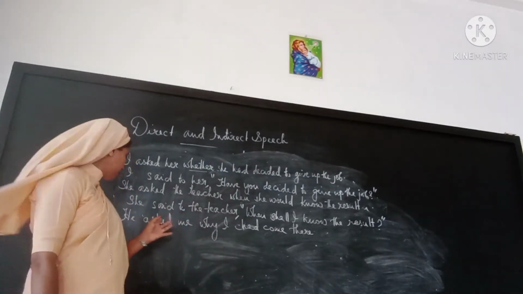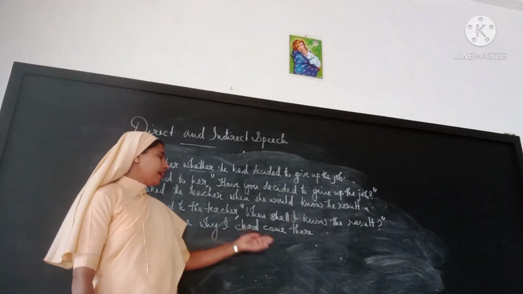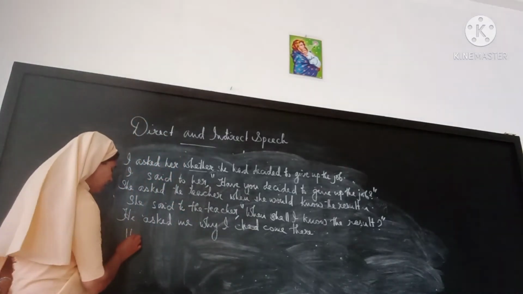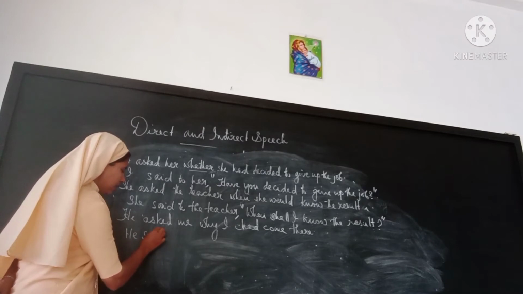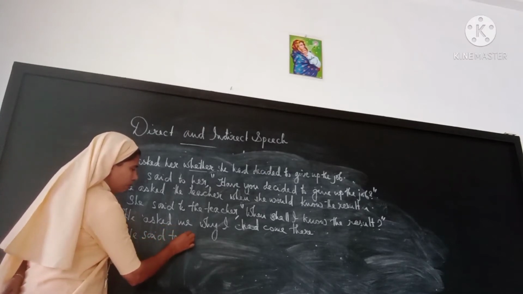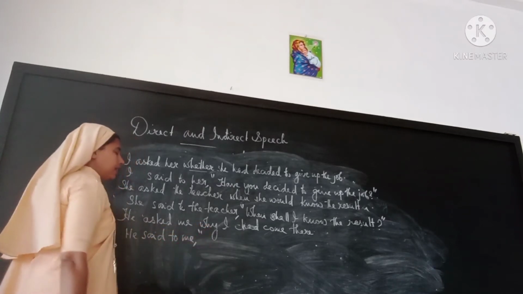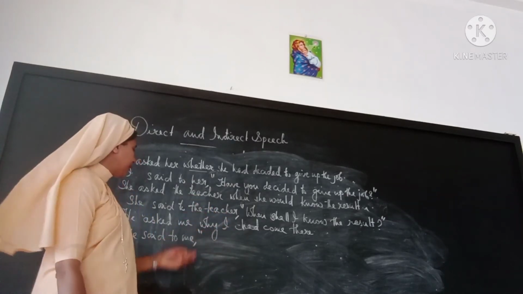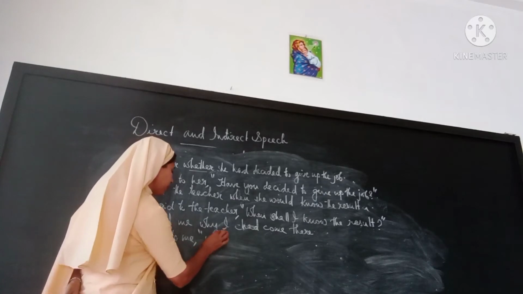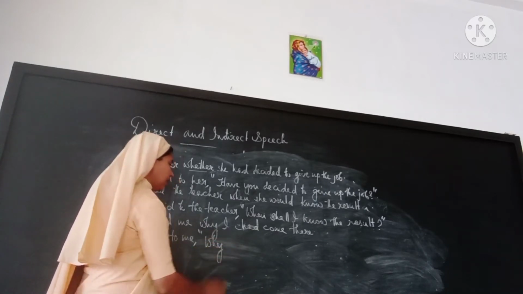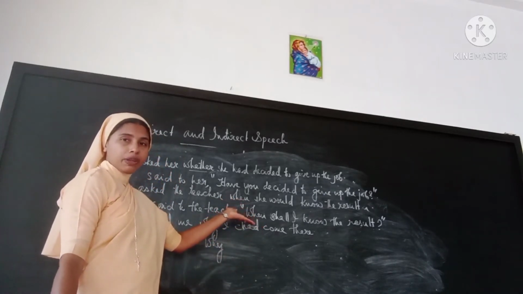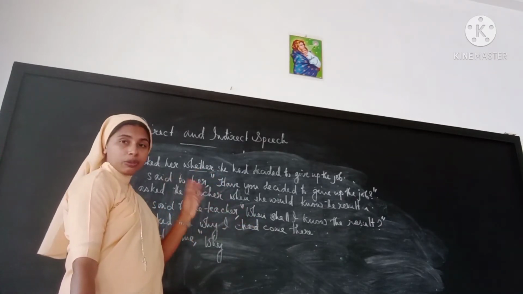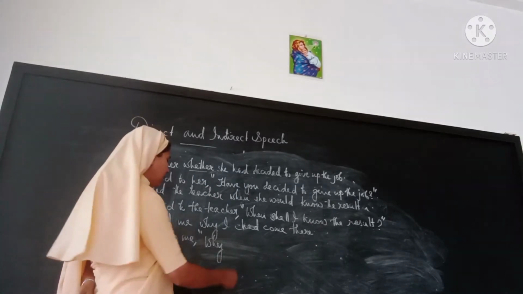Third statement. He asked me why I had come there. Also, he said to me. Since this starts with a WH question, there is no need of a conjunction. Had can be either have or did. Most probably it will be did. Let's take did.